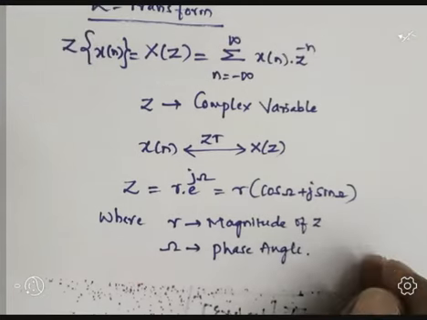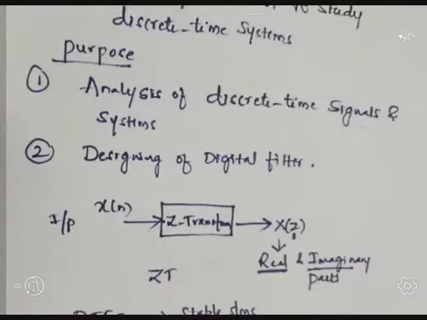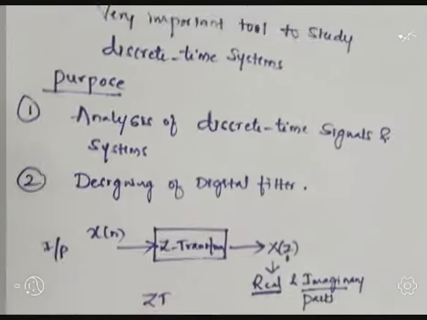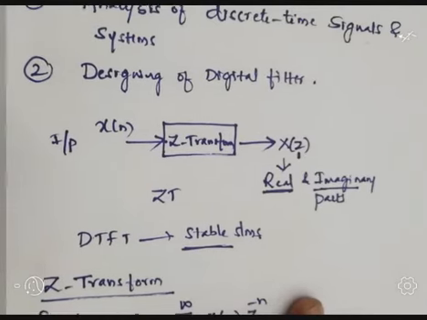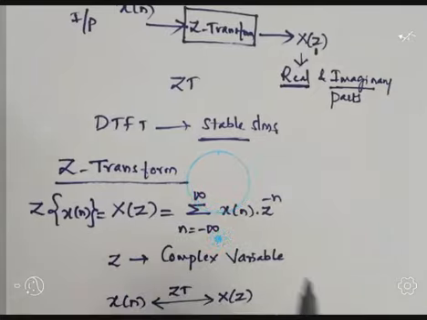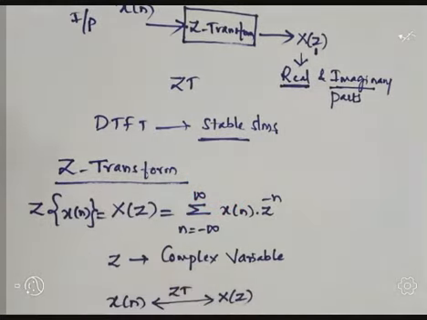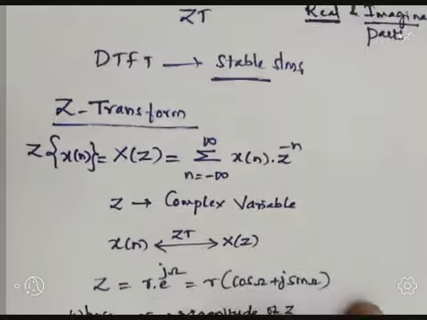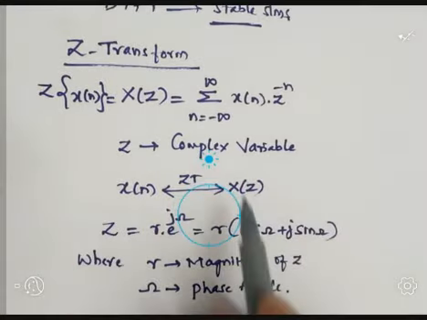So we discussed the introduction and purpose of the Z transform, and how we are going to represent a system in terms of the ZT. Then, by comparing with the DTFT, we saw that it has a much broader classification and characterization of given systems as well as signals. Then we discussed the definition of the Z transform, and expressed the complex variable in polar form.